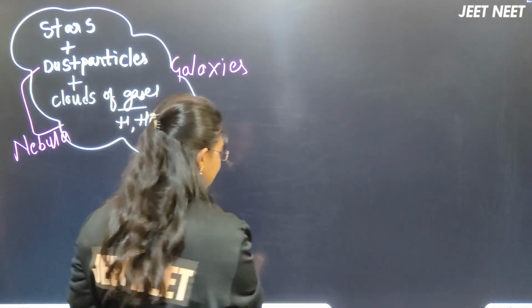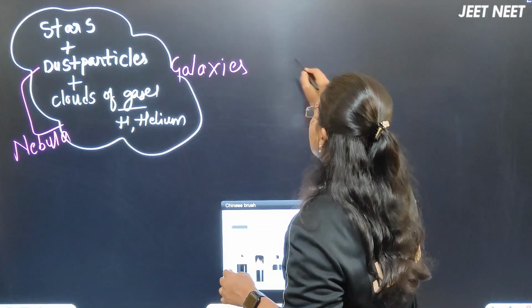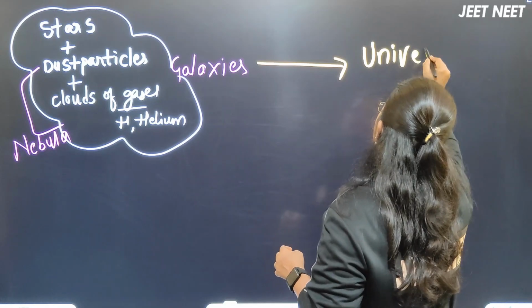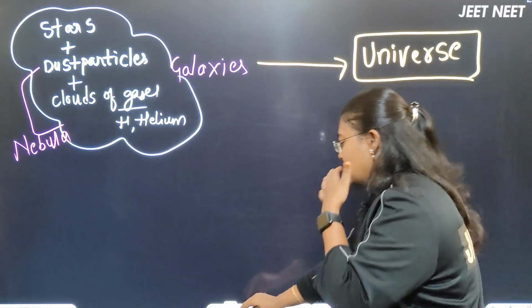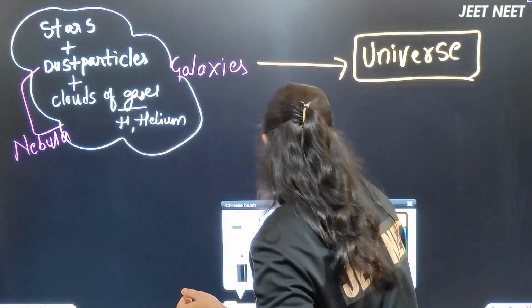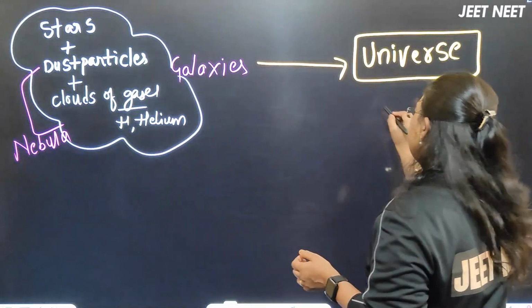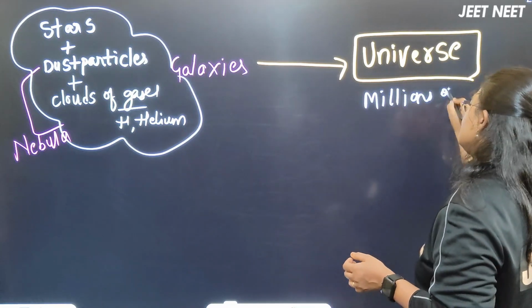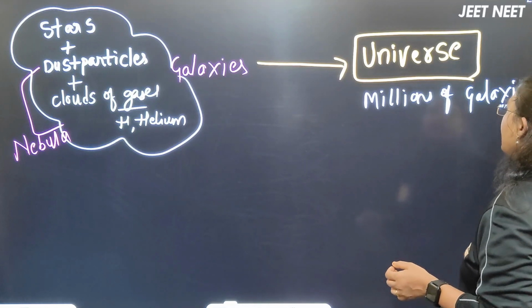And a group of these galaxies together will form the universe, because the universe is made up of millions of galaxies, right?